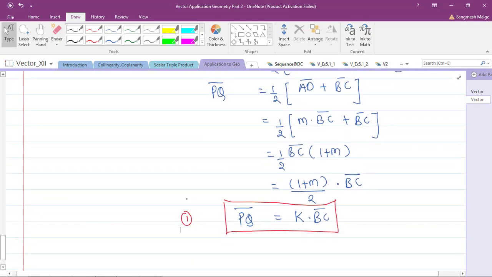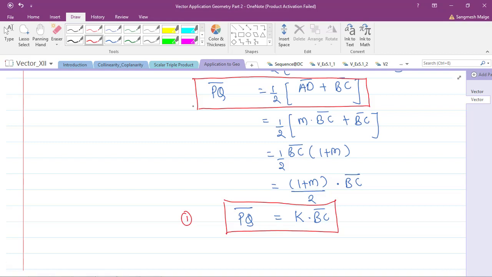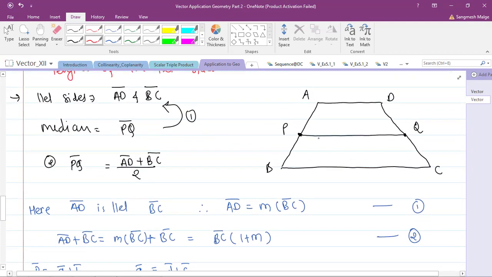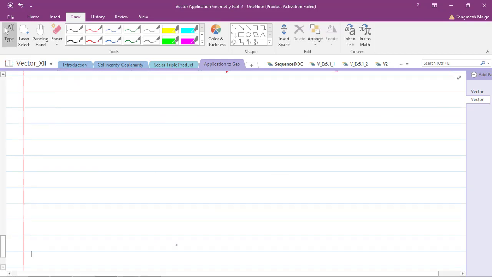And this step tells us that PQ bar is half the sum of the parallel vectors, that is AD bar and BC bar. So in this way you can prove that in any trapezium the median is parallel to AD bar as well as BC bar, and its length is half of the sum of the parallel sides, AD bar and BC bar. Hence proved. Very simple. Good.